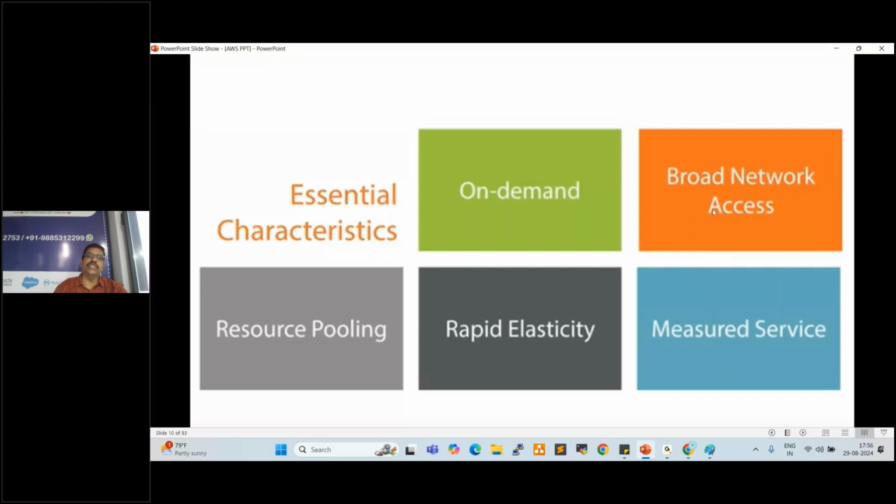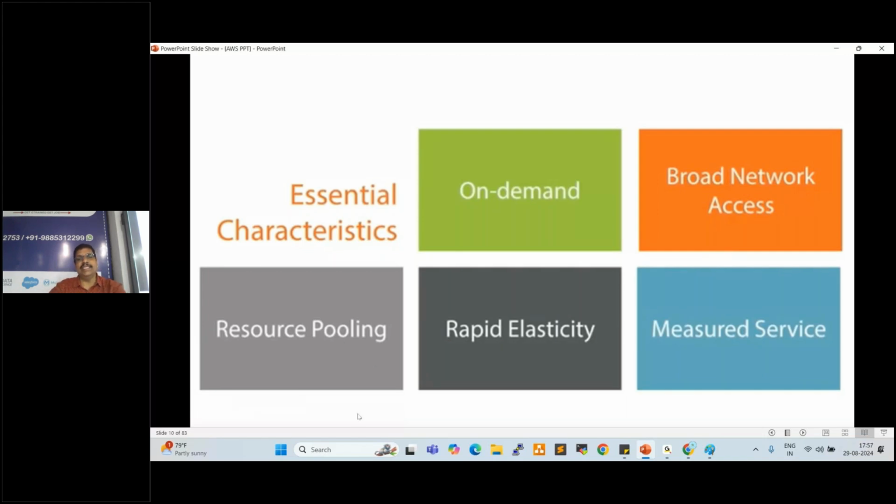Whatever resources we are using in cloud, we can access from anywhere, from your home, from your office, even from your mobile, with the proper authentication only. So, broad network access. Resource pooling: whatever resources we are using in cloud, we can pool them and reuse n number of times. We can stop the servers, start the servers, upgrade, modify, and reuse n number of times.